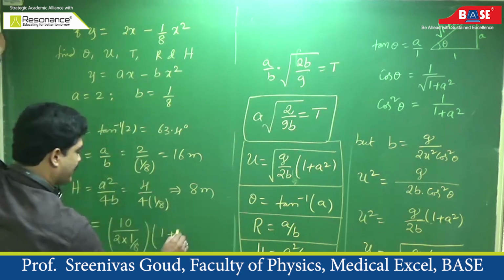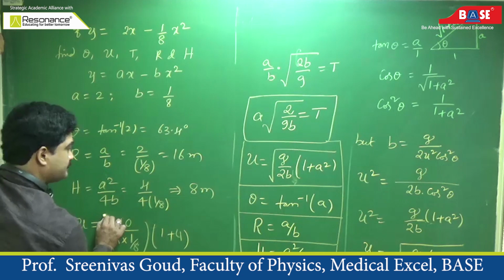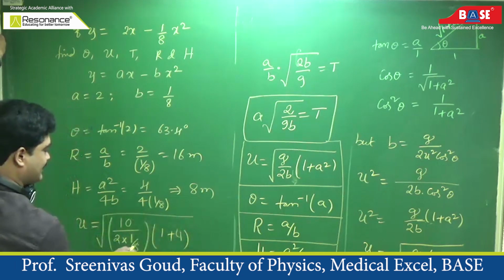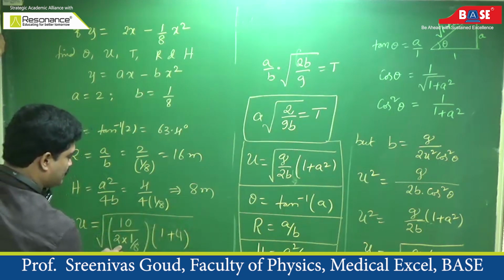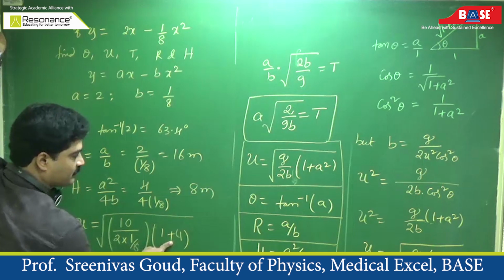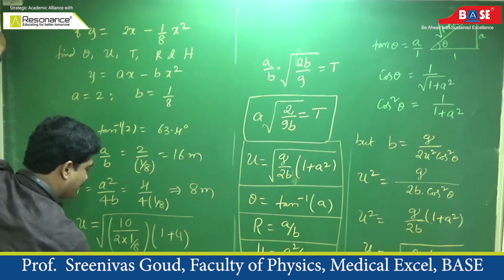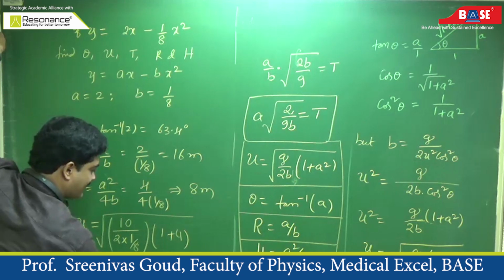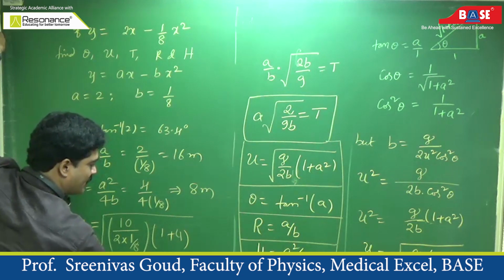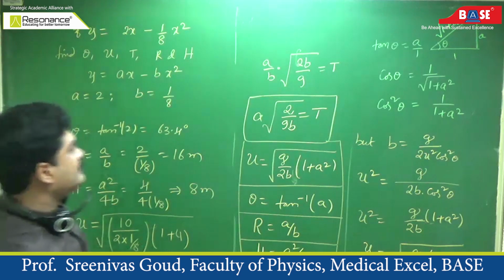A square is 2 square, which is 4. This is under root. So this is 80 by 2, 40. 40 into 5, 200. 200 under root is 10 root 2. Initial velocity of projection is 10 root 2 meter per second.